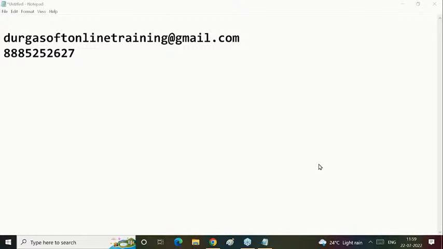Is it possible to join only core Java now, and when you start advanced Java, enroll into that? Okay, Shubham Patil, no issues. You can join. Vivek Sudhar, try to reach out to our office. They will give details about our package and everything. Payments and all these things you can give at our offices. You can reach out to our office and send a mail to durgasoftonlinetraining@gmail.com. Our people will send that information to you. Okay, Vivek.